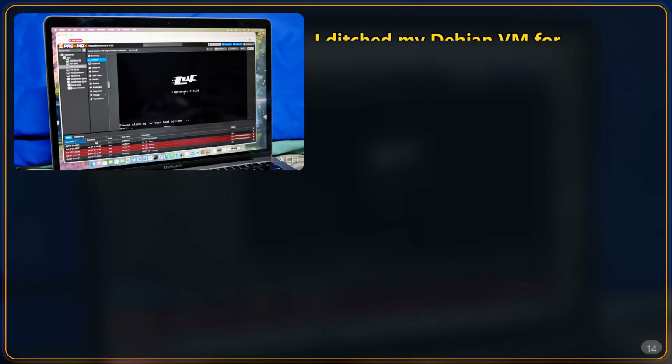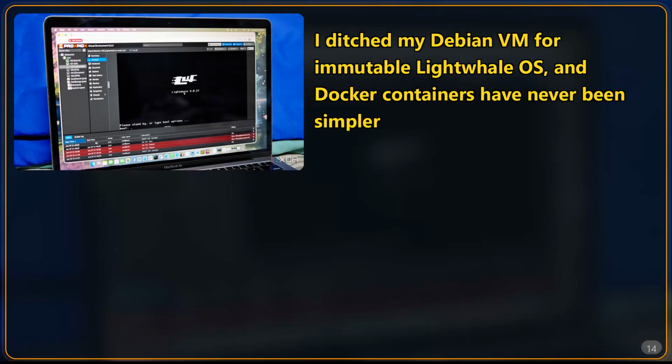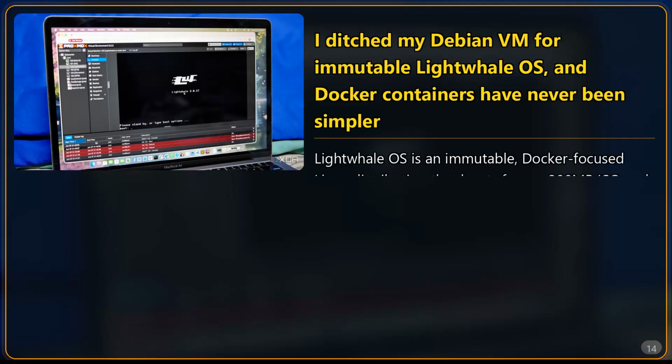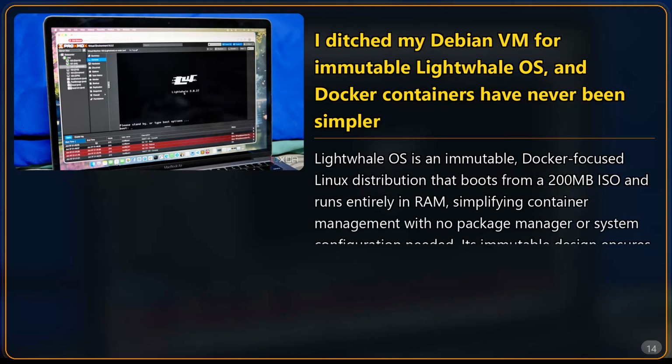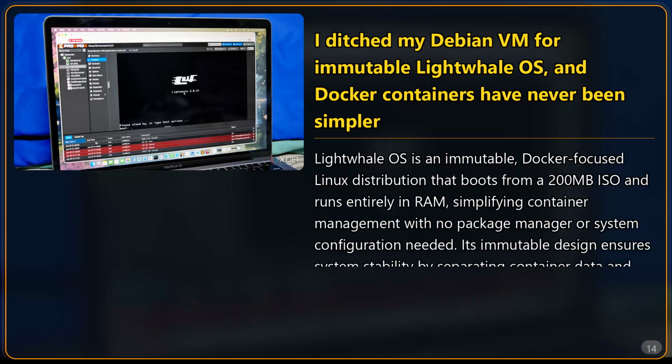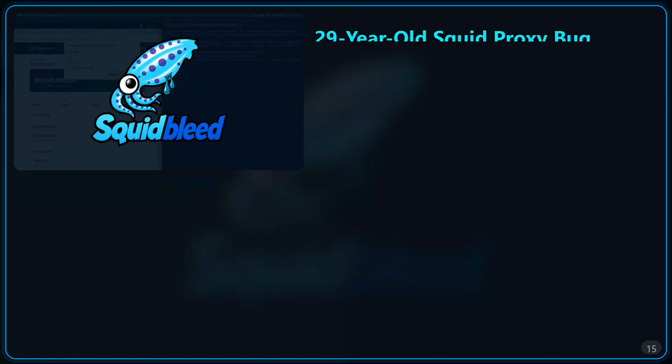I ditched my Debian VM for immutable Lightwhale OS, and Docker containers have never been simpler. Lightwhale OS is an immutable, Docker-focused Linux distribution that boots from a 200 MB ISO and runs entirely in RAM, simplifying container management with no package manager or system configuration needed. Its immutable design ensures system stability by separating container data and configuration onto a persistent storage volume, eliminating the need for updates or patches.